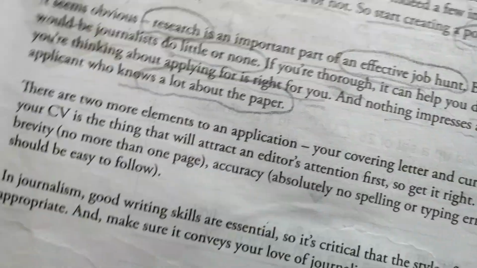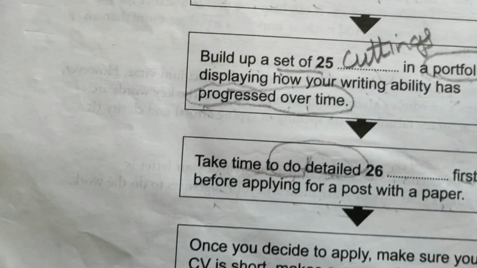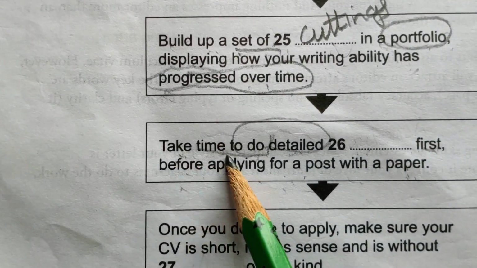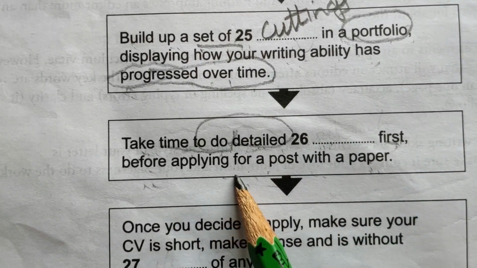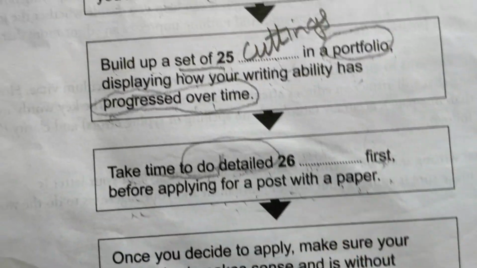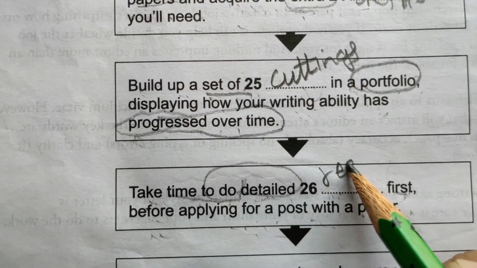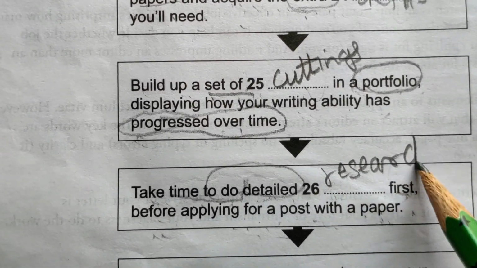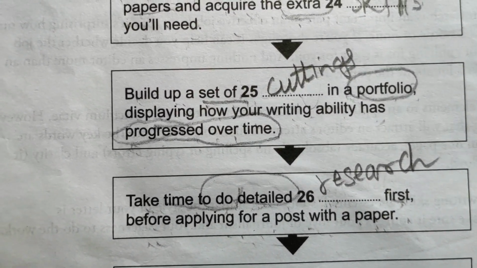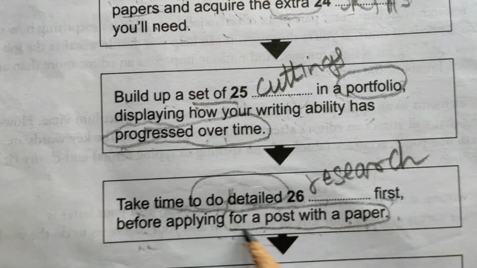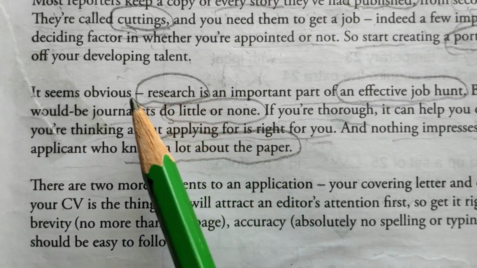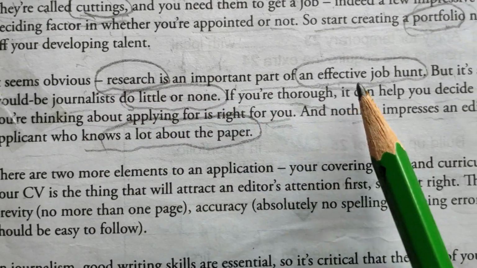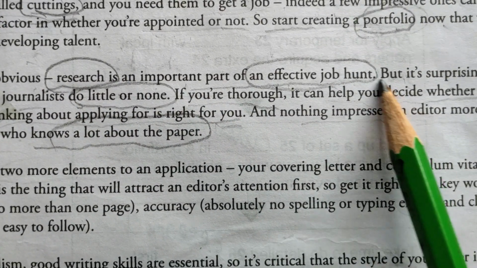Let's read the question again. Take time to do detailed research first before applying for a post with a paper. Now it is clear. Research before applying for a post with a paper. Here it is clearly written: research is an important part of an effective job hunt before applying.